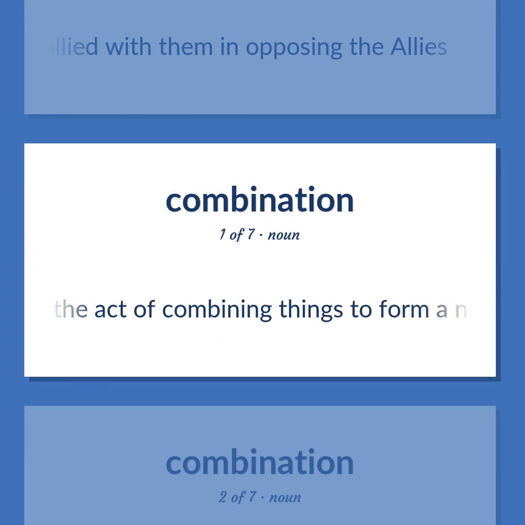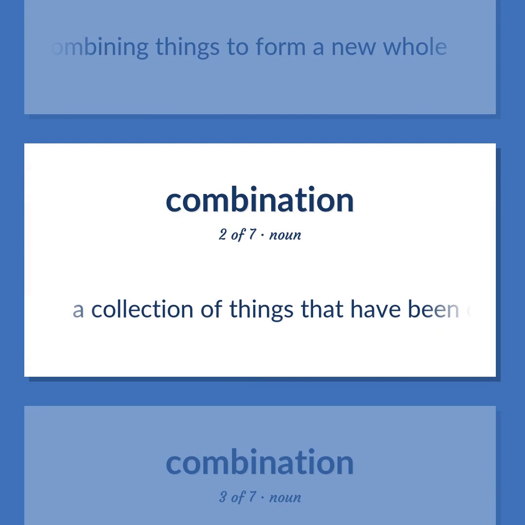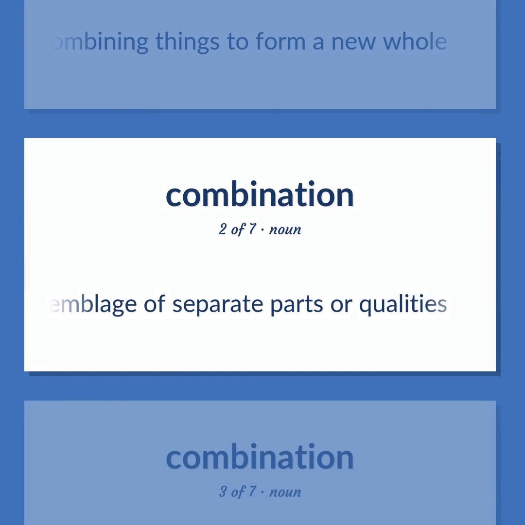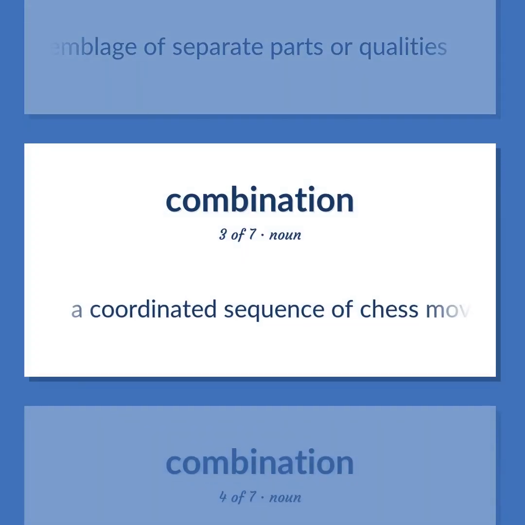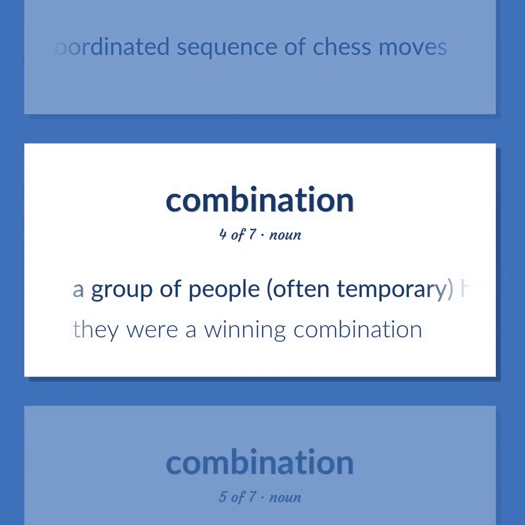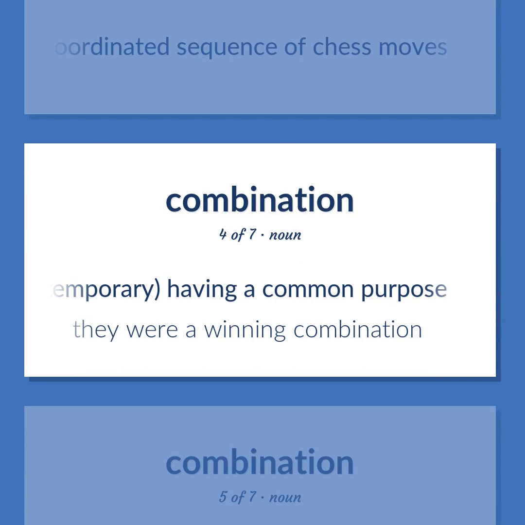The act of combining things to form a new whole. A collection of things that have been combined. An assemblage of separate parts or qualities. A coordinated sequence of chess moves. A group of people, often temporary, having a common purpose.